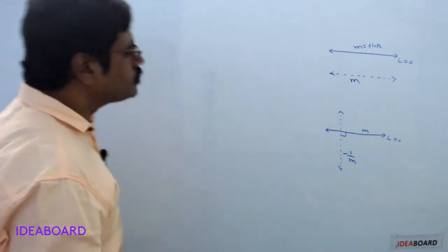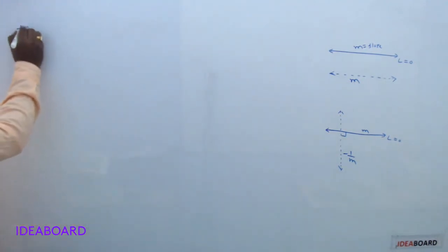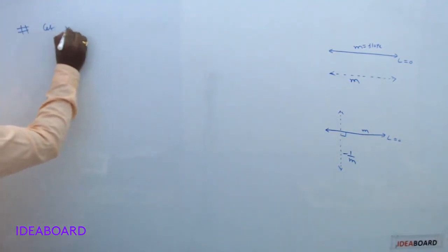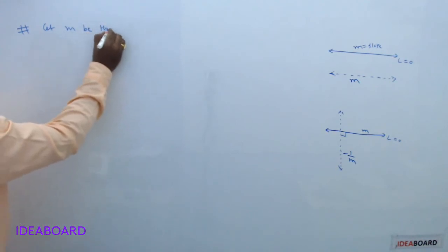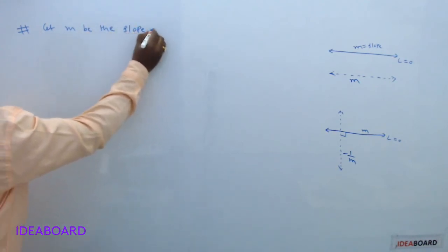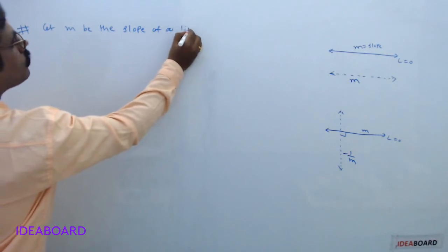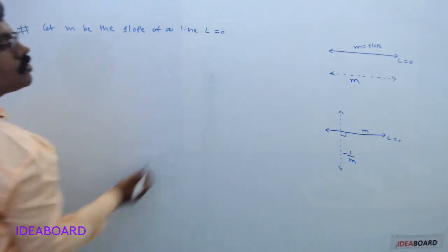Write down those two points. Let M be the slope of a line L equals 0.